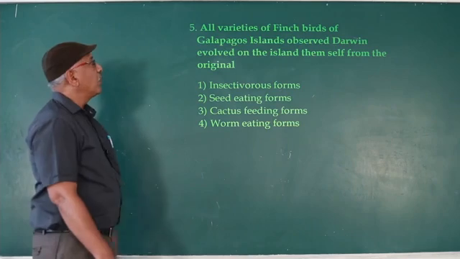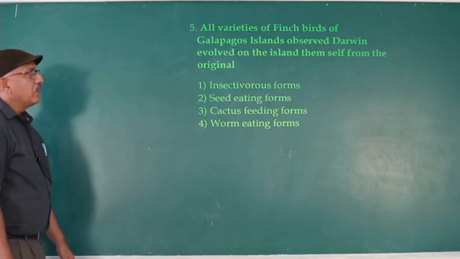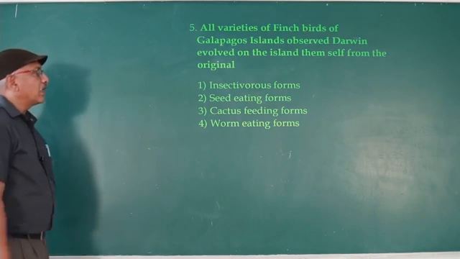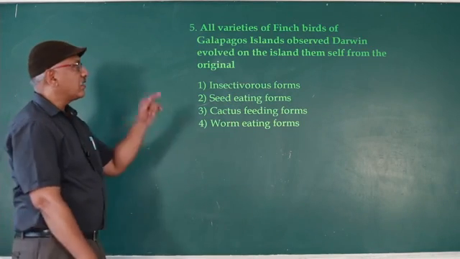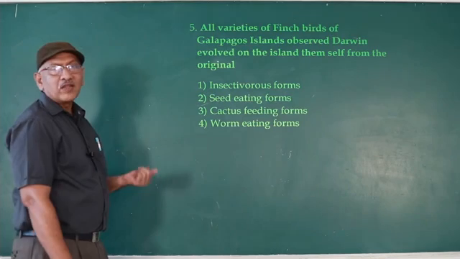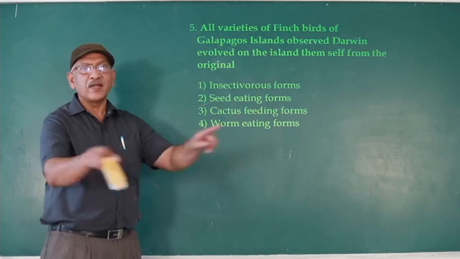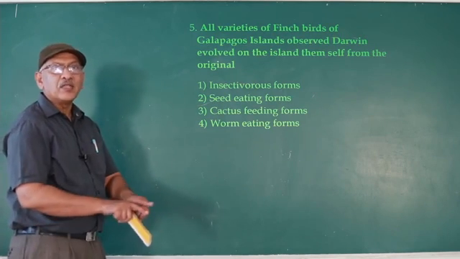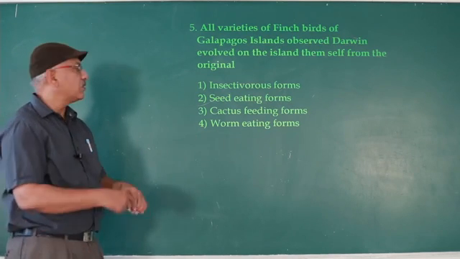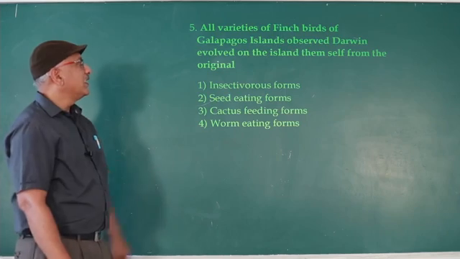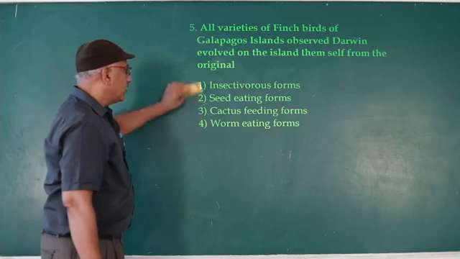All varieties of finch birds of the Galapagos Islands observed by Darwin evolved on the islands themselves from the original. Correct. From which seed eating? The seed-eating ancestors of present-day finch birds were seed eating, from South America. Seed-eating South American finch birds migrated to different Galapagos Islands. Depending upon the availability of food, they modified the beak and evolved into different species. So the answer is: from the original seed-eating forms.